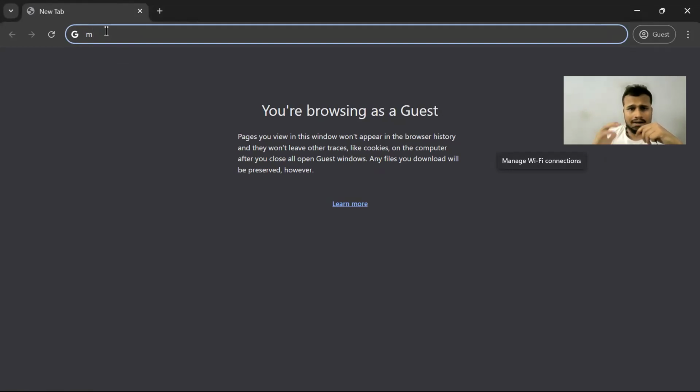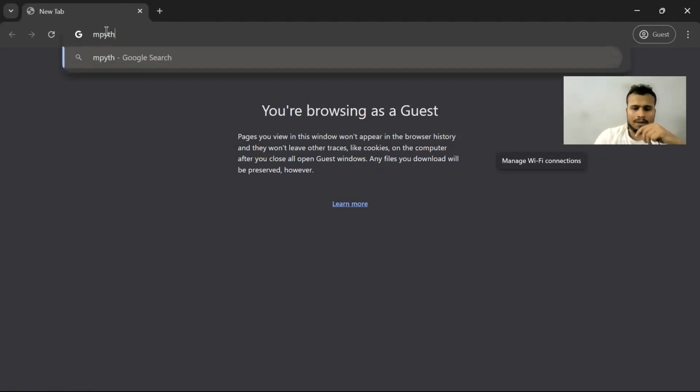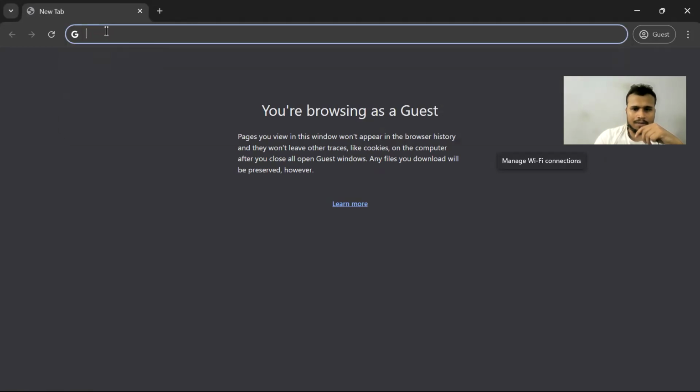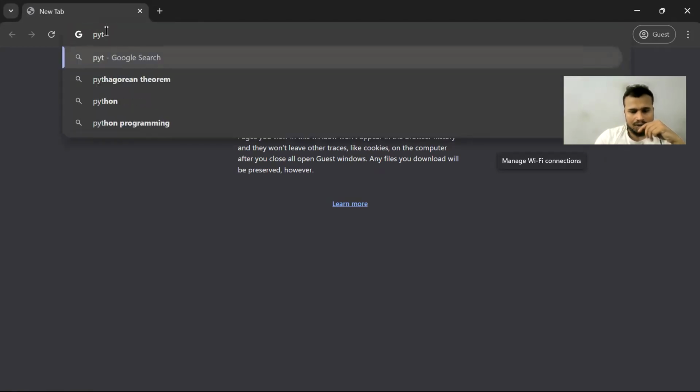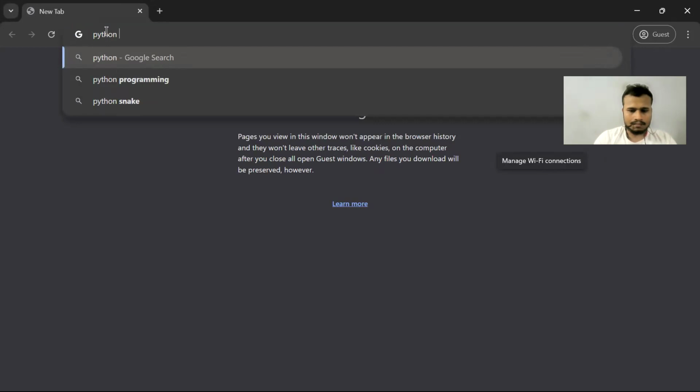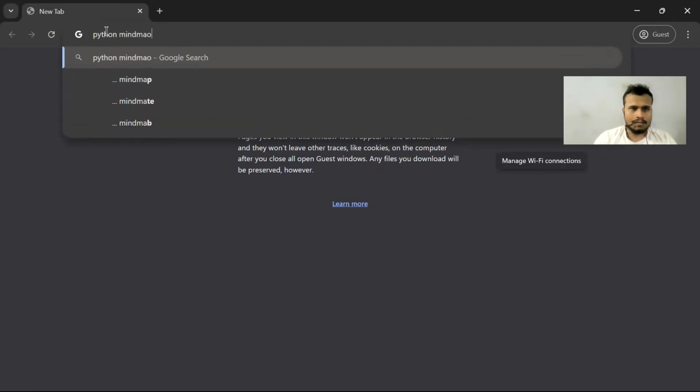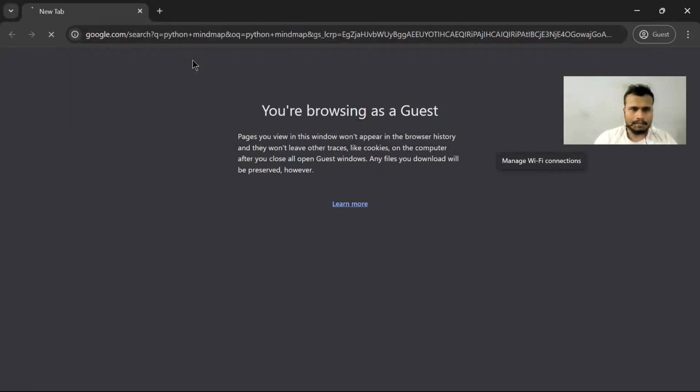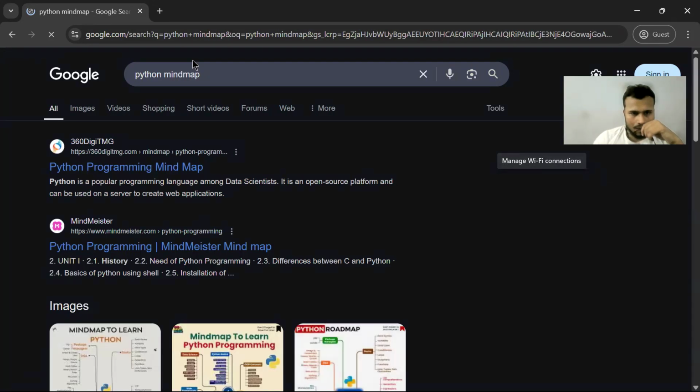The topic is Python, so every important point you should cover. To open the mind map, type here Python mind map, or just Python, and when you press enter, the very first result you will get is the Python programming mind map, right?